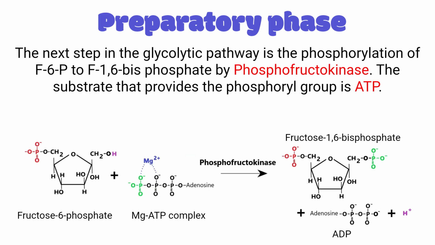Fructose 6-phosphate is again phosphorylated at the number 1 carbon position with the help of phosphofructokinase. Here again, the enzyme uses the energy of ATP hydrolysis to convert the substrate into a product. The product now contains 2 phosphate groups, one at the 6th position and another at the 1 position. And the product is called fructose 1,6-bisphosphate.